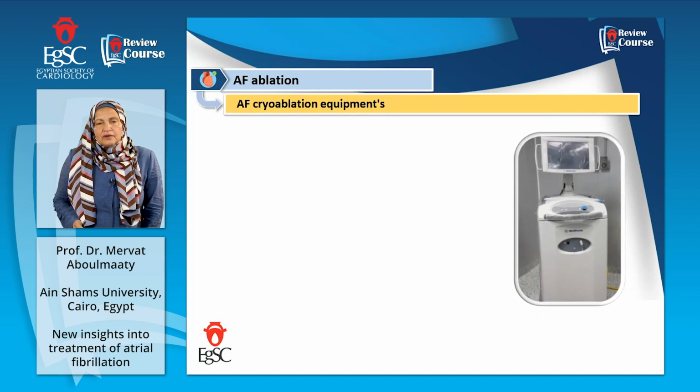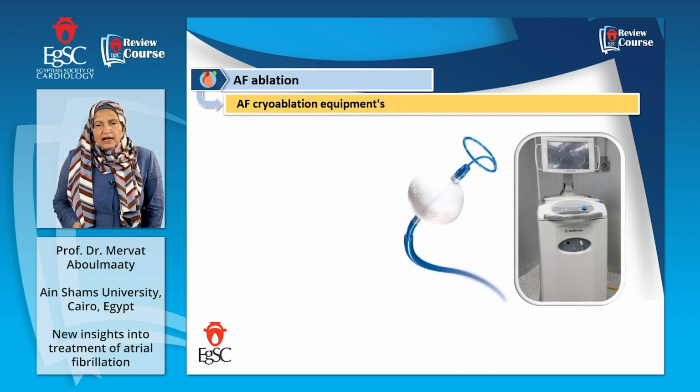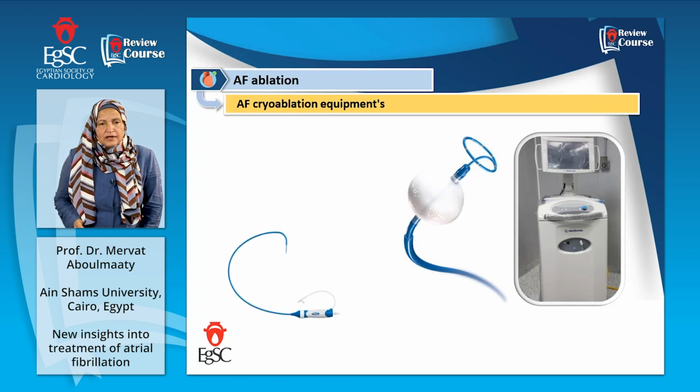The cryoballoon for AF ablation consists of a console, and this console uses gas, nitrous oxide. This is the catheter with a balloon in the middle, which delivers the gas and makes the cooling through this balloon. And this circular catheter is at the upper part of the balloon. I will show you everything.